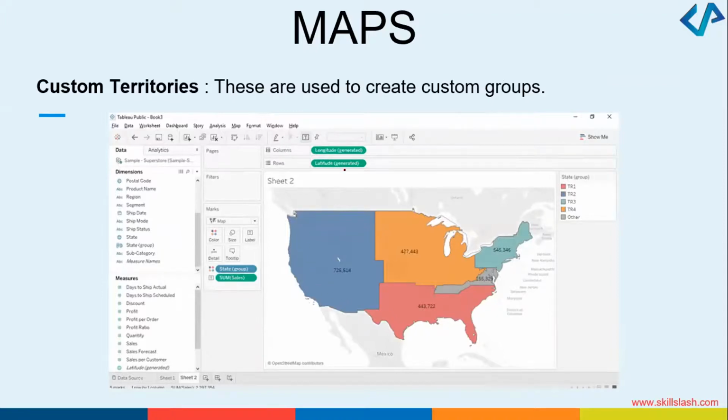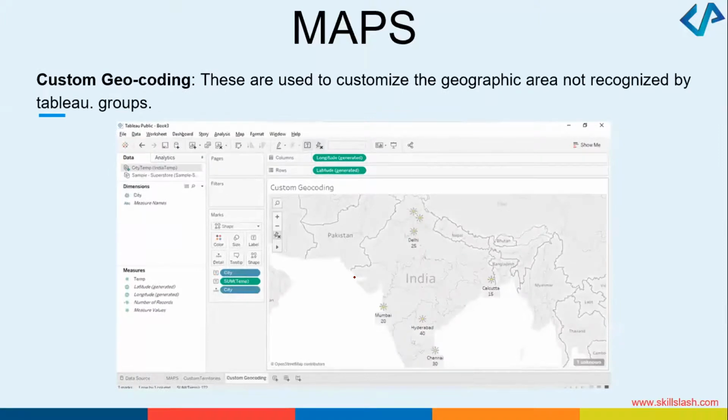We discussed the grouping, right? So they are also useful when you want to create some custom groups, custom territories. You could have some geocoding. Some geographical area which is not recognized by Tableau, those groups can be customized. There will be some areas not recognized. You can always handle that.